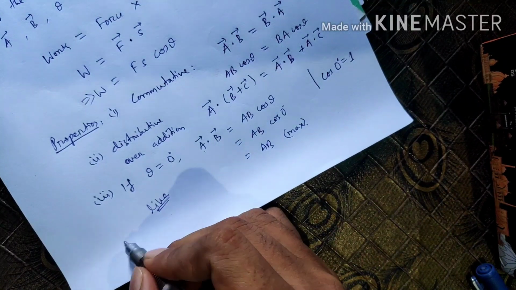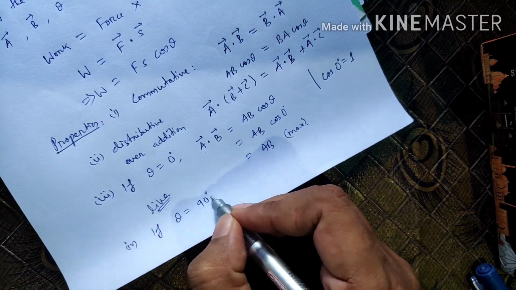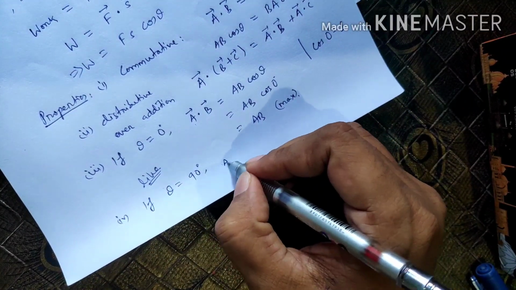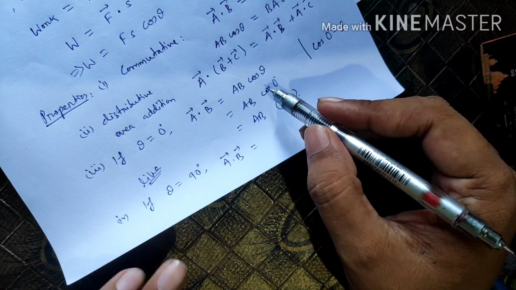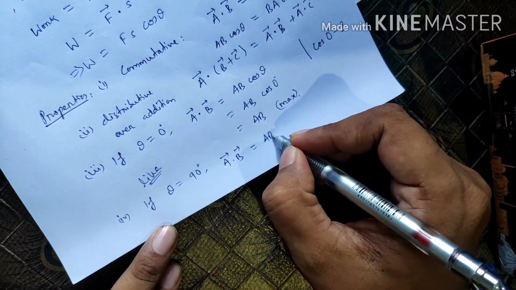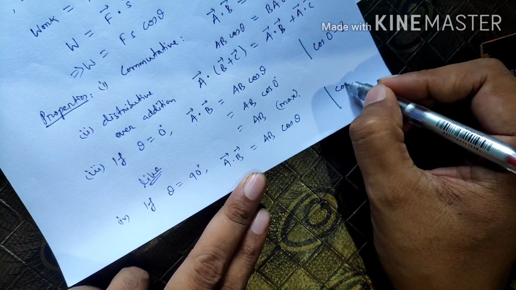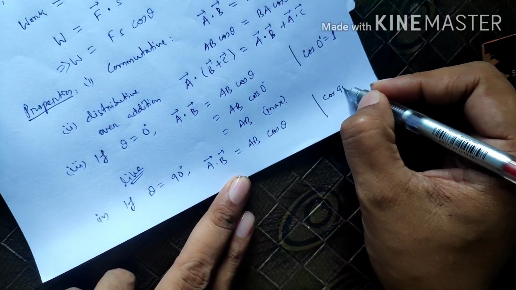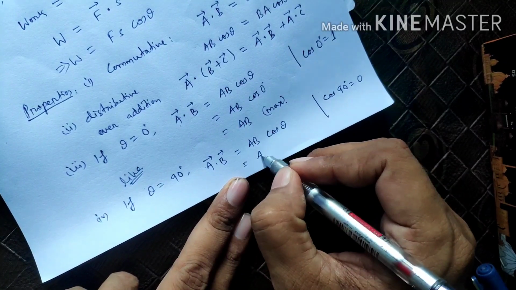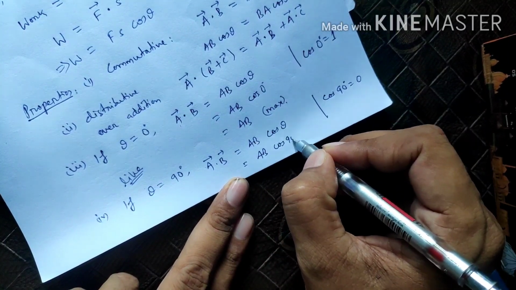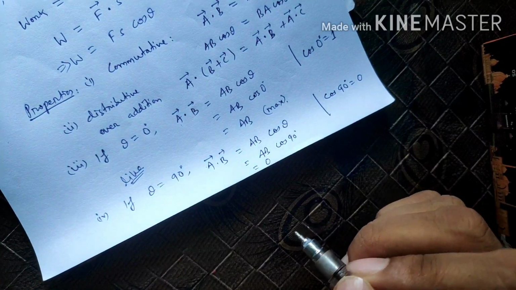Next one. If theta is equal to 90 degree, then what should be the value? A dot B is equal to AB cos theta. Cos 90 is equal to what? Cos 90 is equal to 0. So this is AB cos 90, and the cos 90 value is 0. So A dot B equals 0.